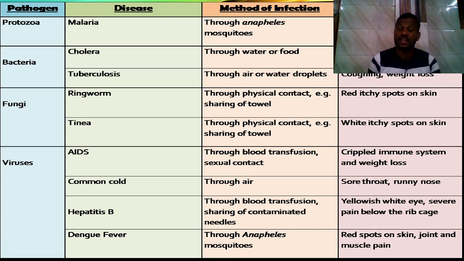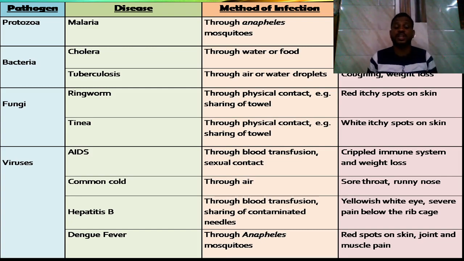Needles means injection syringe needles. If we share them from one person to another, it also causes AIDS. The symptoms are yellowish white eyes and pain in the rib cage, in the chest area, because the rib cage is present in the chest.